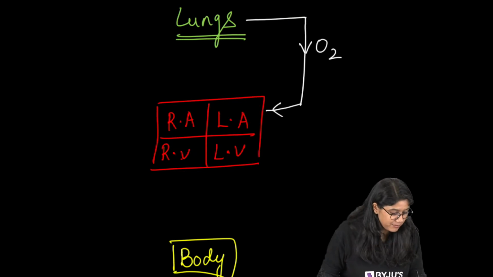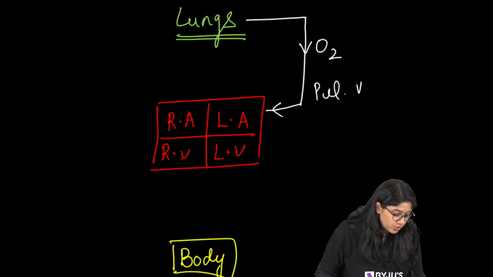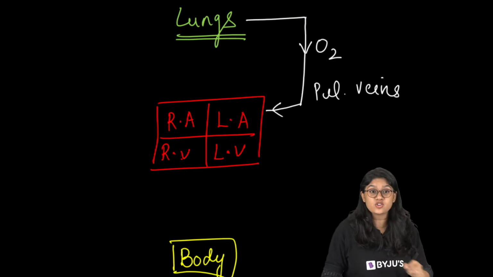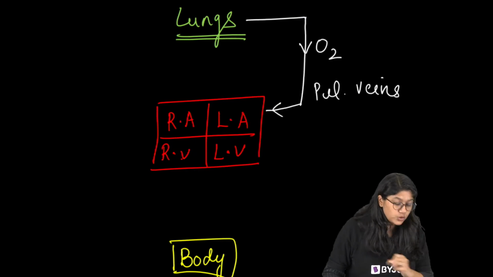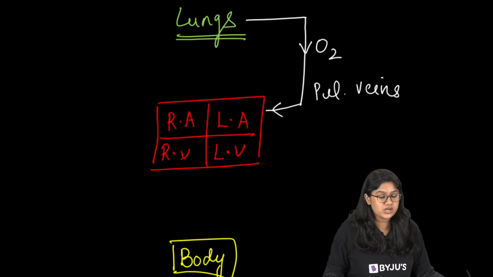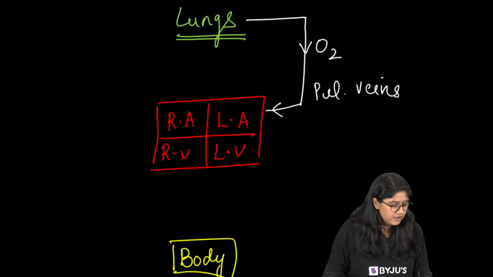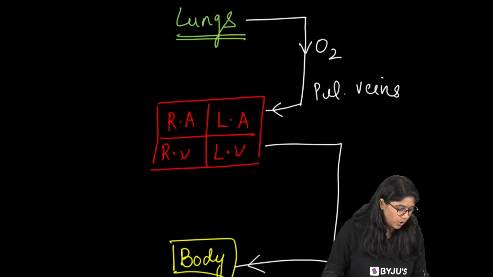Absolutely correct, it's the pulmonary vein. So the pulmonary vein carries oxygen-rich blood to the left atrium. Then from the left atrium, it goes to the left ventricle, and from the left ventricle to the body with the help of the aorta.